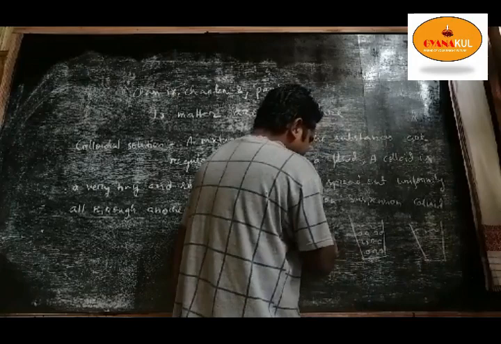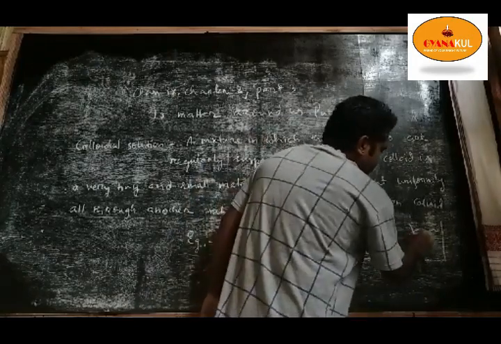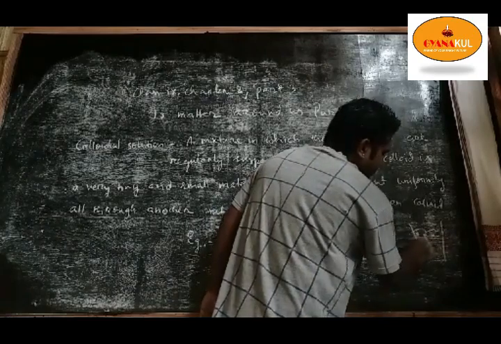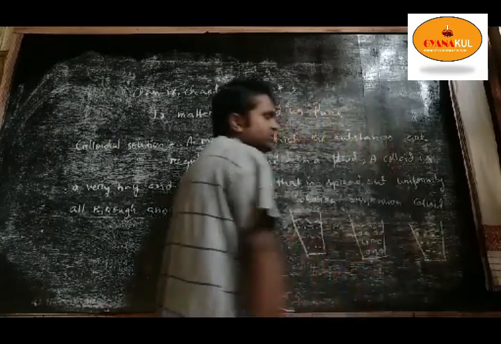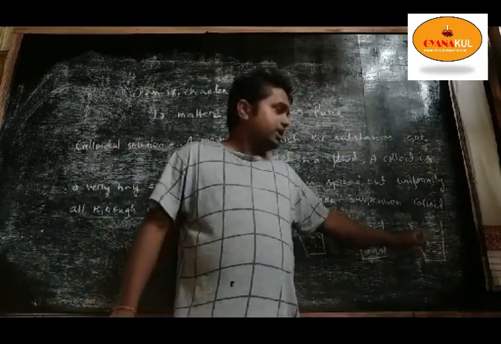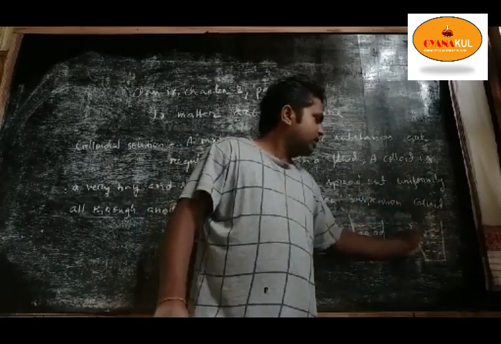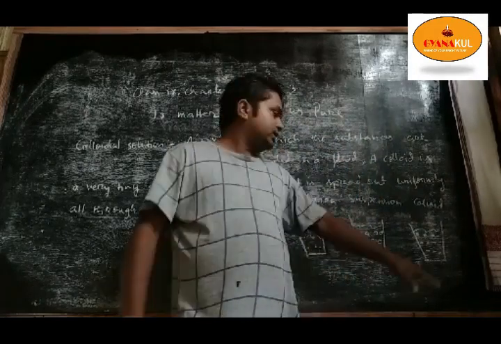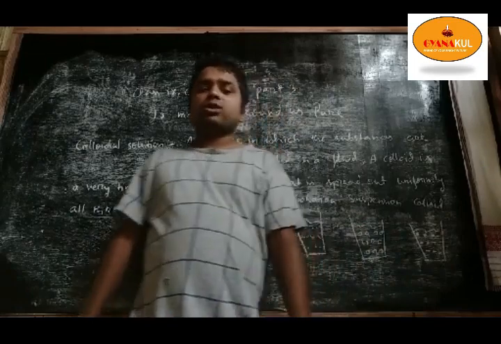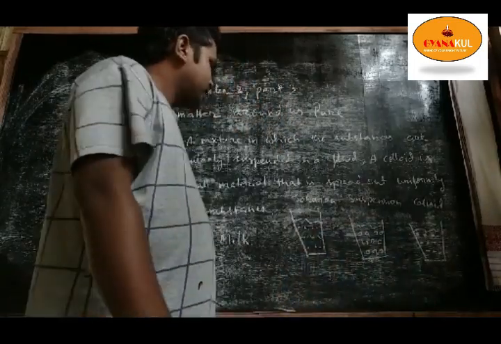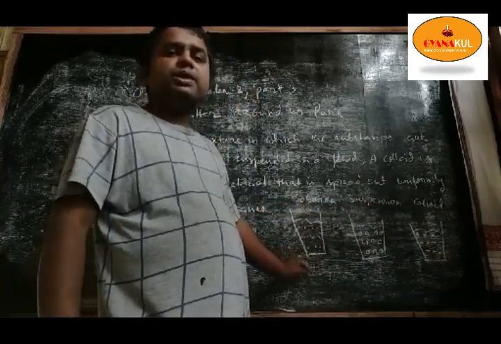Here particle size is bigger than the solution but smaller than the suspension, and that's why we cannot see the particles in the colloid either. The solid particles remain throughout the mixture. It is stable, because if you keep it undisturbed for a long time, the particles will not settle at the bottom, whereas in the suspension they will settle down, and in a solution also they will not settle down.